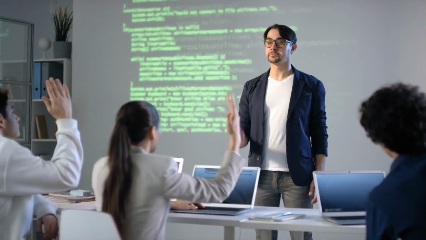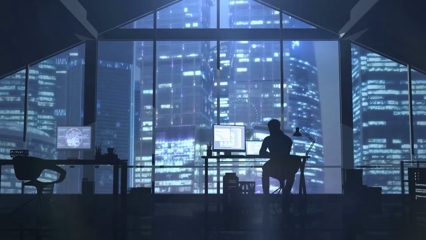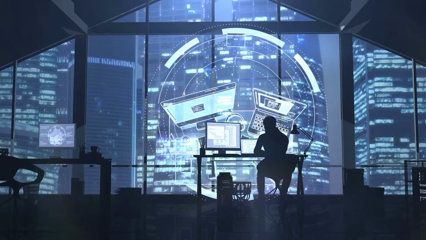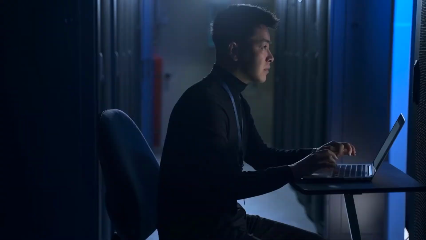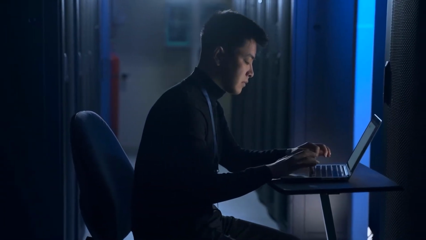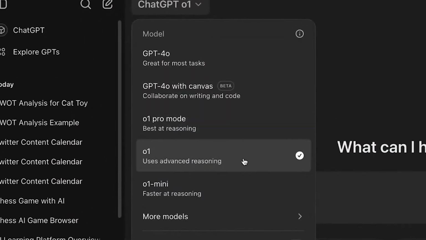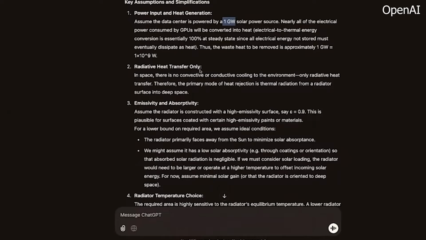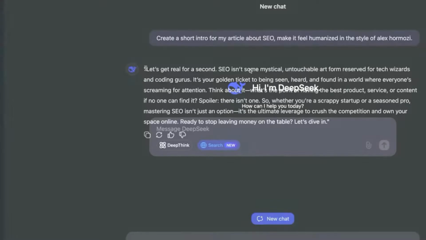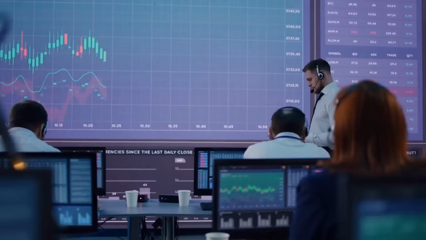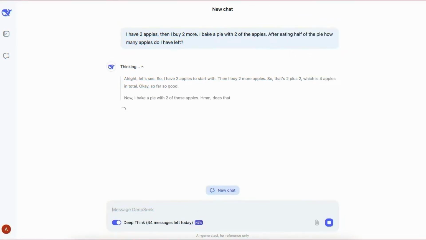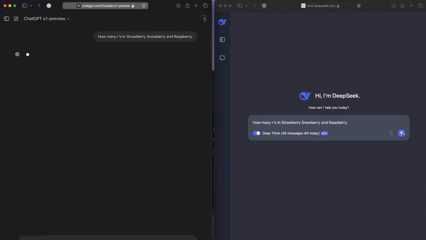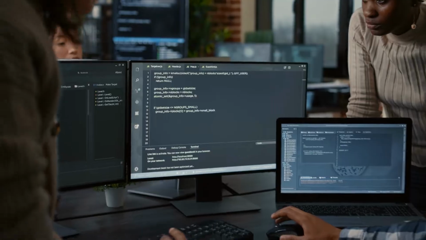OpenAI and DeepSeek are both pushing hard to dominate the AI market, and neither is backing down. OpenAI has already hinted that a larger O3 model could be released soon, pushing reasoning AI even further. If O3 Mini is just the start, we could see even more advanced versions in the coming months, making OpenAI's models more competitive with DeepSeek's offerings. Meanwhile, DeepSeek isn't slowing down either. If DeepSeek R1 has already disrupted the AI space this much, an R2 model could push open-source AI even further, potentially matching or even outperforming OpenAI's next-gen models.